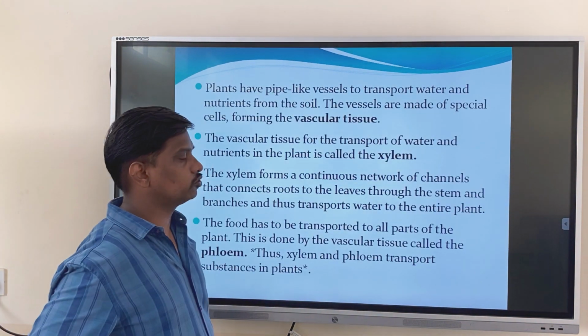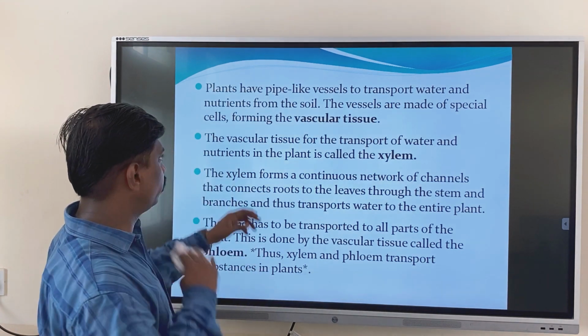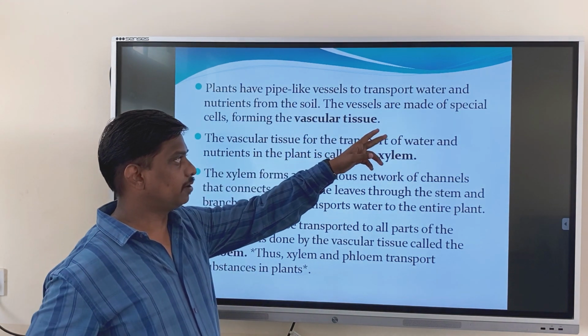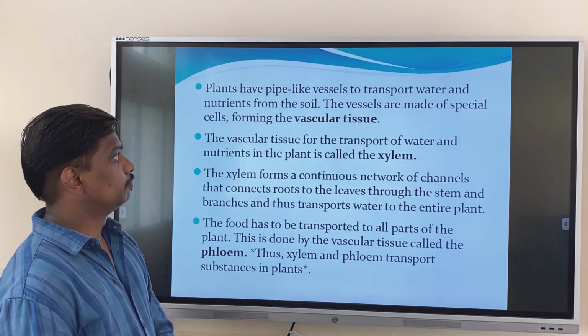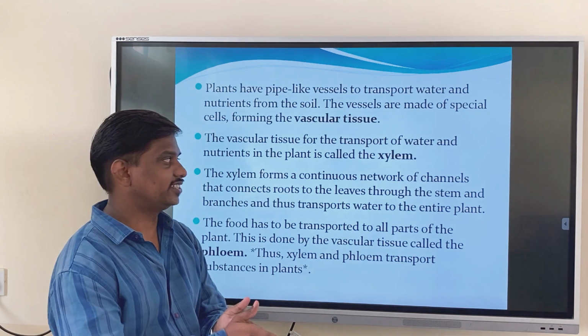Plants have pipe-like vessels to transport water and nutrients from the soil. The vessels are made up of special cells forming the vascular tissue. Plants have these pipe-like vessels, known as xylem and phloem.